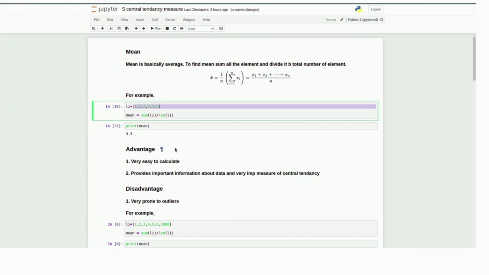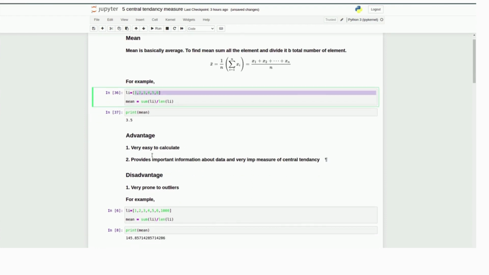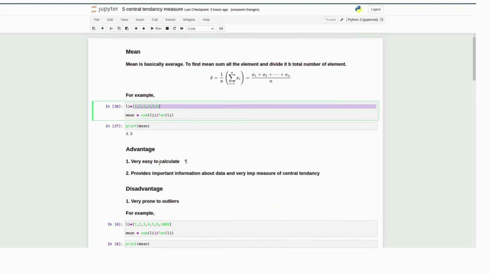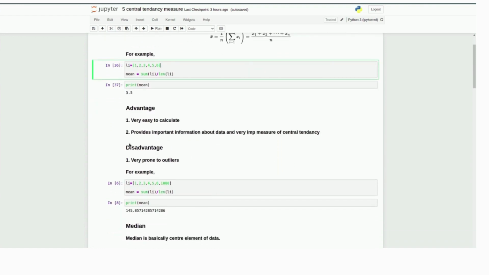I guess you already know about average. Mean is basically average. So what is the advantage of the mean? It's very easy to calculate, and it gives very important information about the data and distribution. So mean is our first and a very important central tendency measure. What is the problem with the mean? There is one big problem: it's prone to outliers.